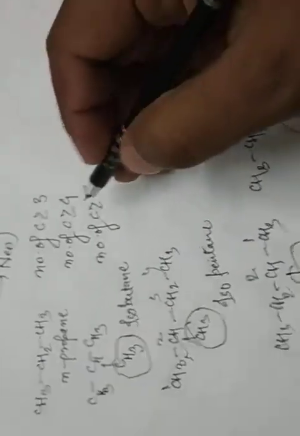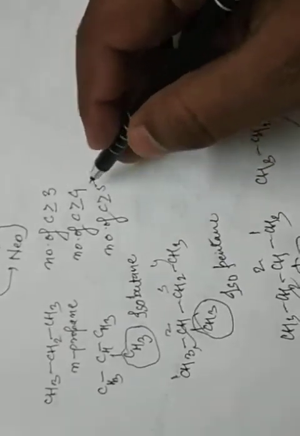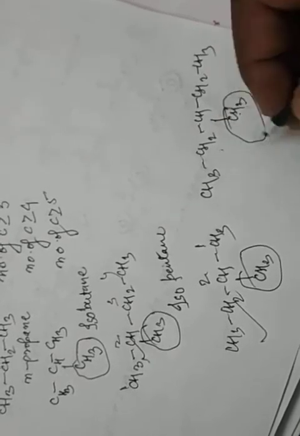This is also an iso form. But this structure is not an iso form, because the CH3 group is present on the third carbon. This is not an iso form. Just write the name: this is 3-methyl pentane. But this is not an iso form. Iso means this CH3 group is always present on the second carbon. Clear? Now how to consider? Look, there are 4 carbons showing iso, and also greater than 4. Suppose this CH3 is present on this carbon, it is also an iso form.